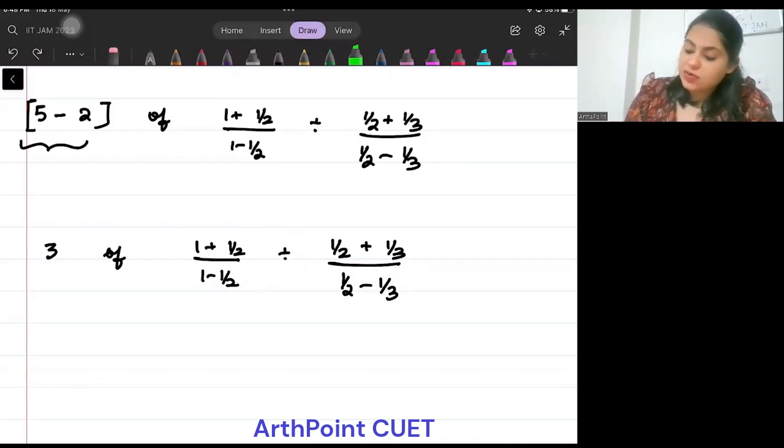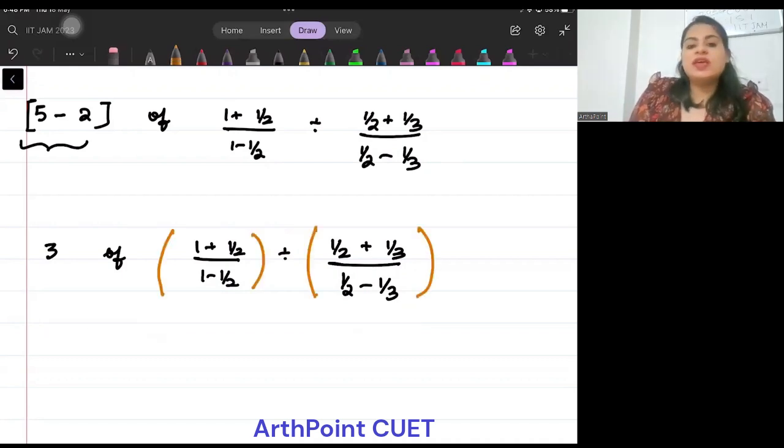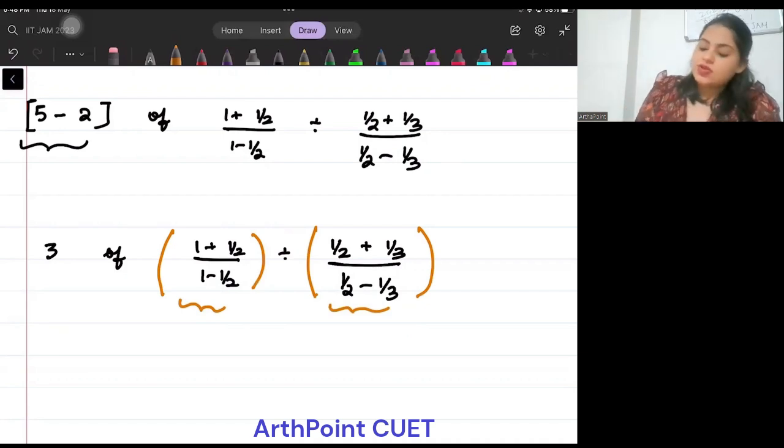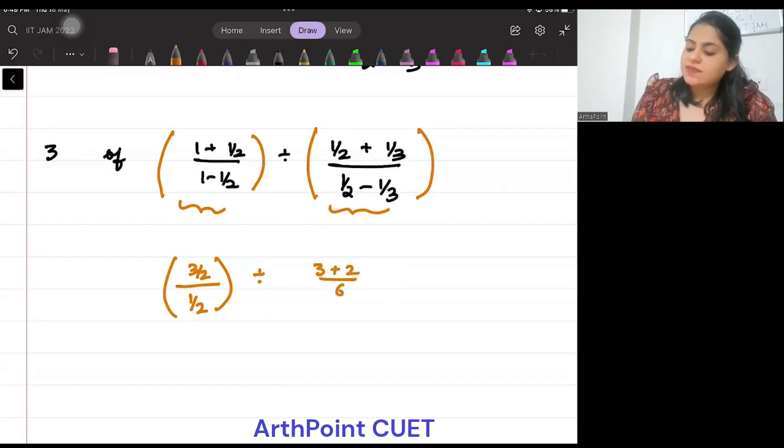जब भी ये ऐसे लिखा हुआ है, ideally this means that there is a bracket here and a bracket here. So the aim is to first solve these brackets in themselves. Then only I can continue further. So this will give me 2 plus 1, 3 by 2 upon 1 minus half is half, divided by half plus 1 by 3. So LCM ले लो, 3 plus 2 by 6 upon 3 minus 2 by 6.